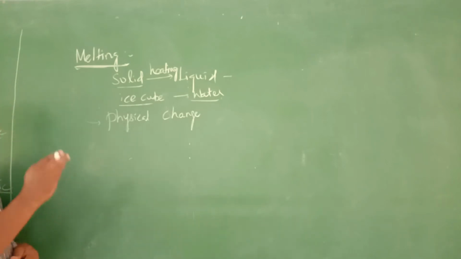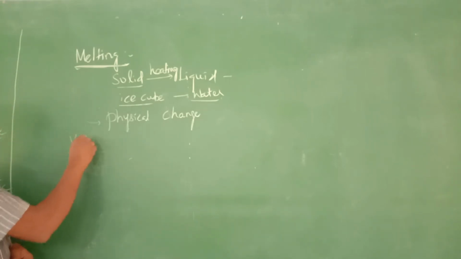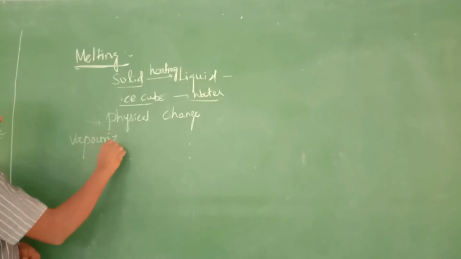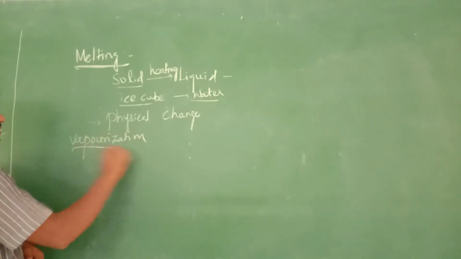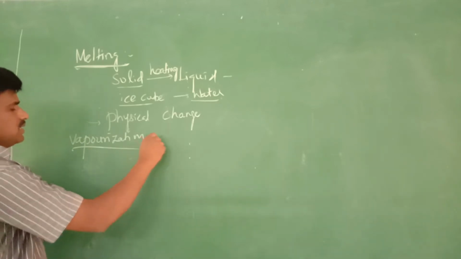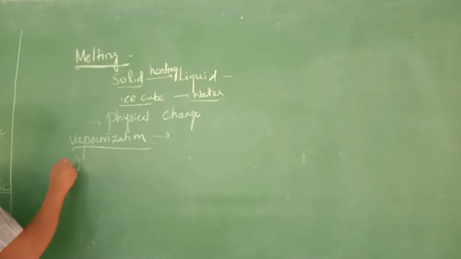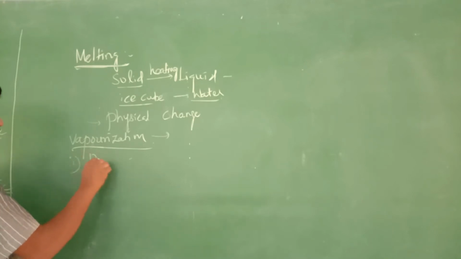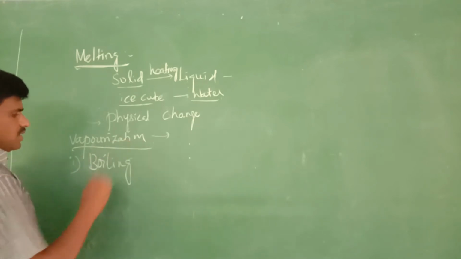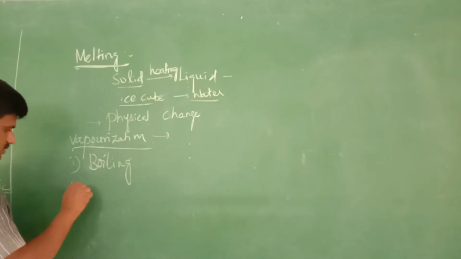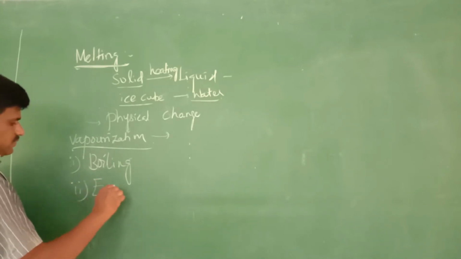Next, we go to the next process, called vaporization. Generally, vaporization is of two types. One is called boiling, another one is called evaporation.